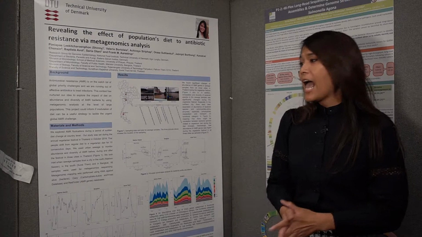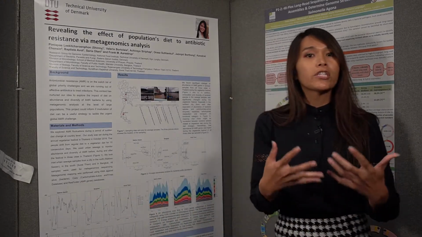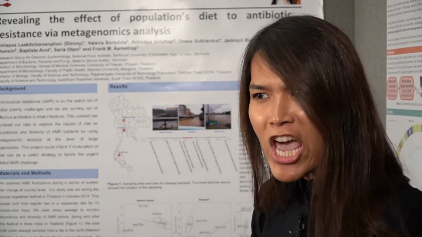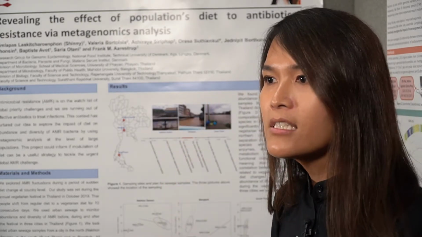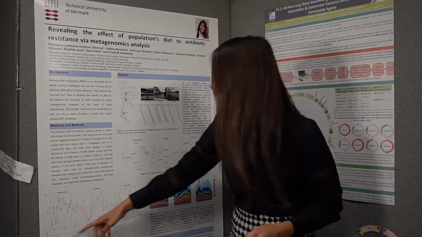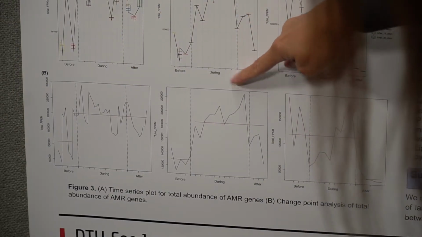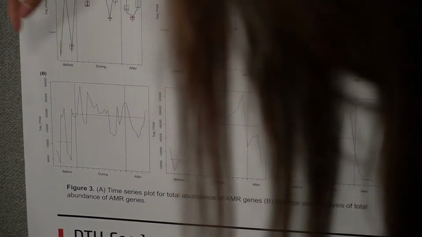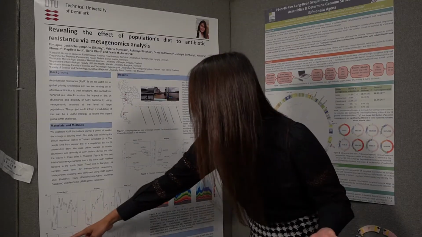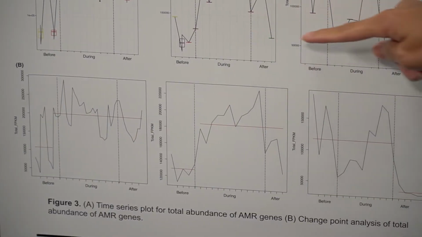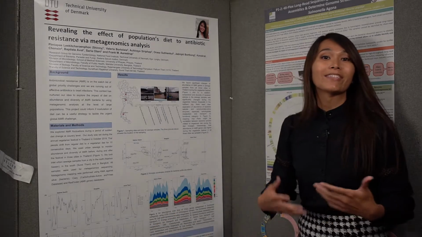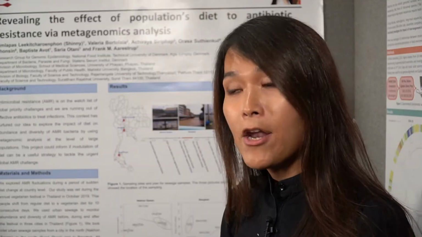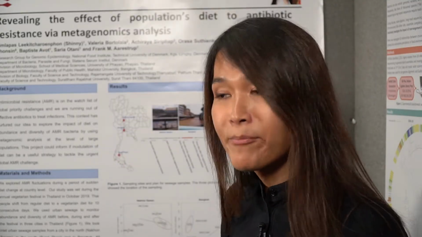We also did a statistical analysis called change point analysis to see if that change is statistically significant, and it is. This is the change point in the north, Bangkok, and the south. The change point happens when the festival starts in both the north and Bangkok, and at the end of the festival for the south. So not only did the microbiome change during the festival, but also the total abundance of antimicrobial resistance.